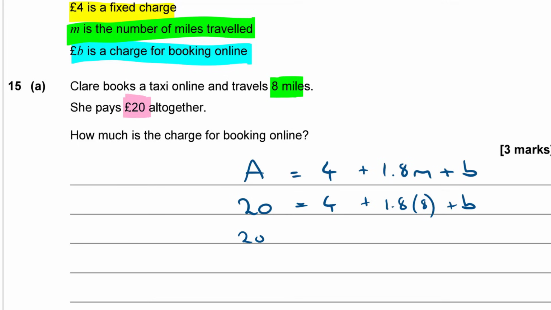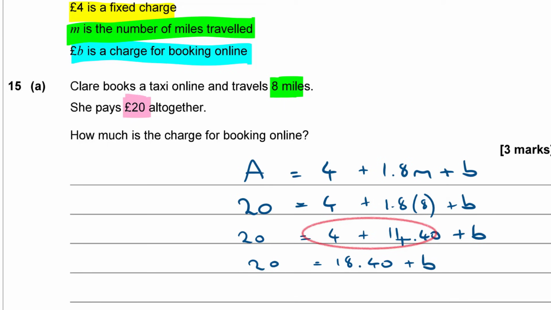So that's 20 equals 4 plus £14.40 plus B. Let's just add these bits together first. So 20 equals 4 plus 14 is 18, so that's £18.40, isn't it?